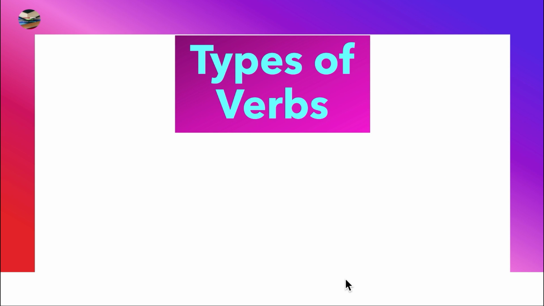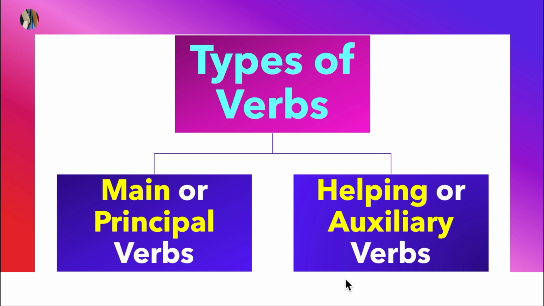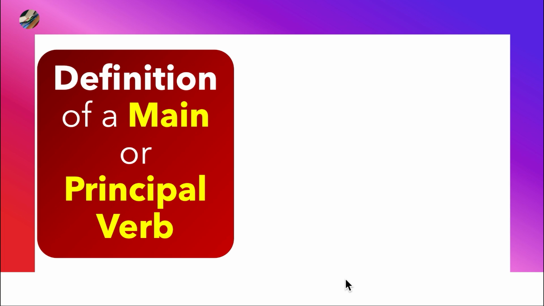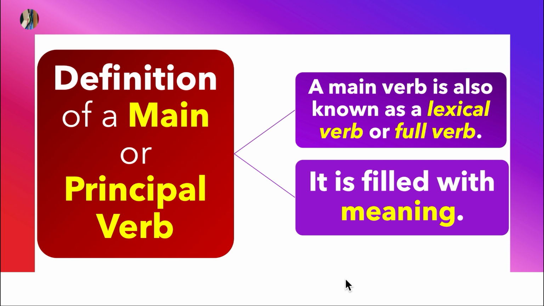We continue. Let's talk about types of verbs. We have main or principal verbs, and the second type is helping or auxiliary verbs. Let's talk about the definition of a main or principal verb. A main verb is also known as a lexical verb or full verb. Why? Because it is filled with meaning.